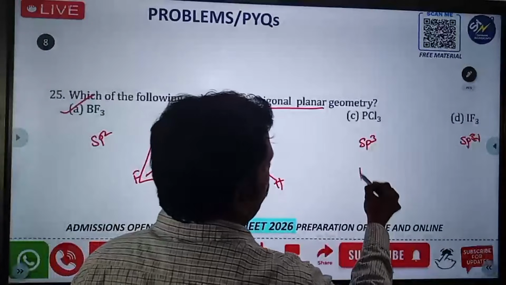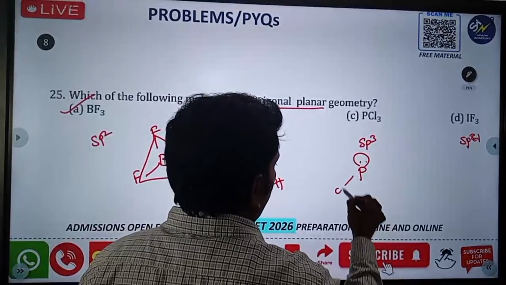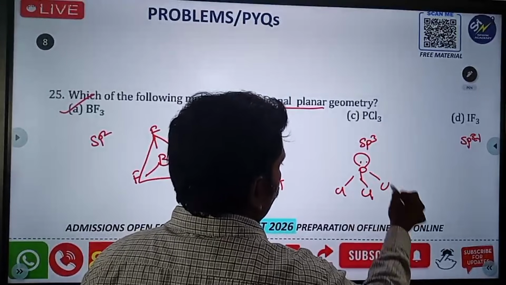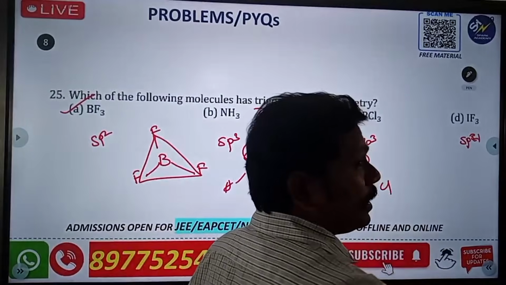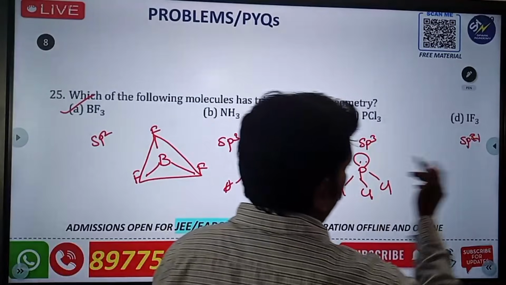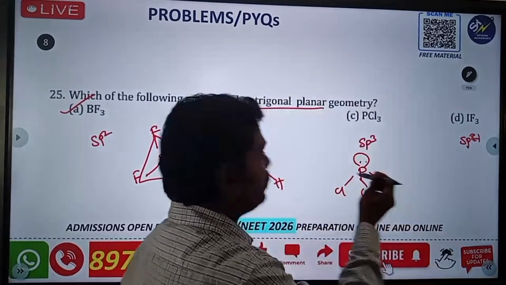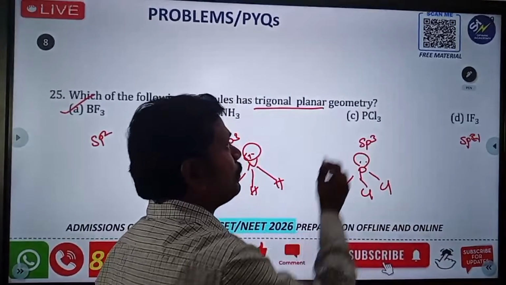Here in PCl3 also a lone pair is there, with the remaining Cl, Cl and Cl. This contains sp3 hybridization and it will show a different shape, as you already know. Next one, it is trigonal pyramidal. These are trigonal pyramidal, not planar.